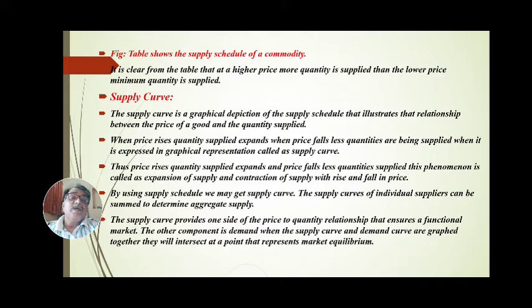By using the supply schedule, we may get the supply curve. The supply curves of individual suppliers can be summarized to determine aggregate supply. The supply curve provides one side of the price to quantity relationship that ensures a functional market. The other component is demand.